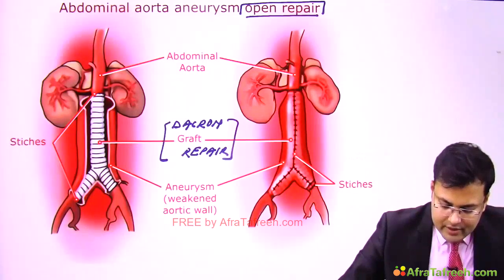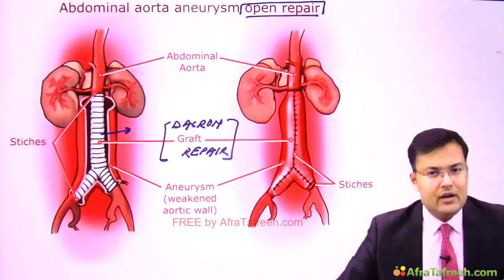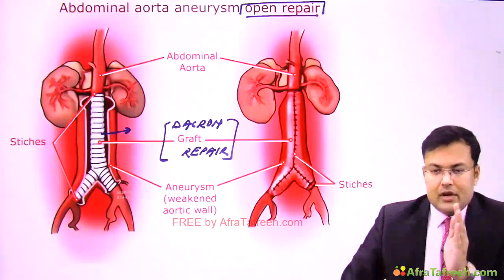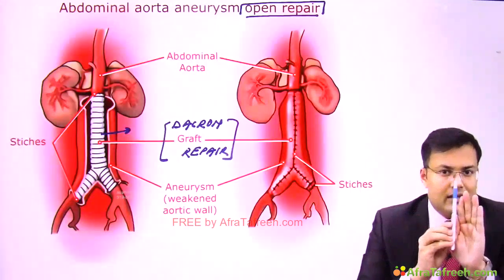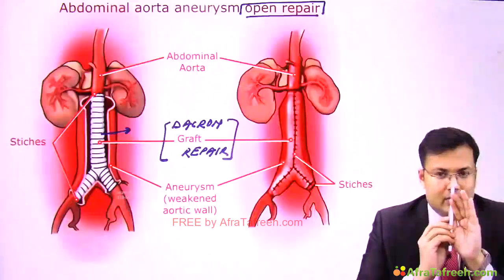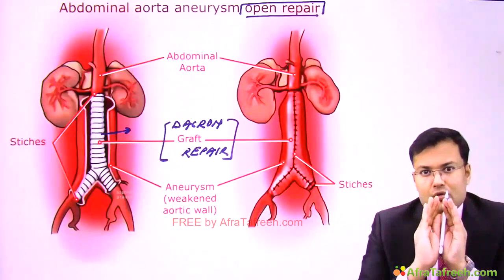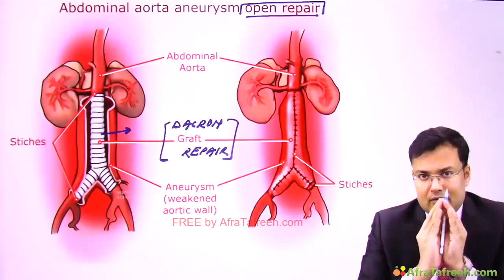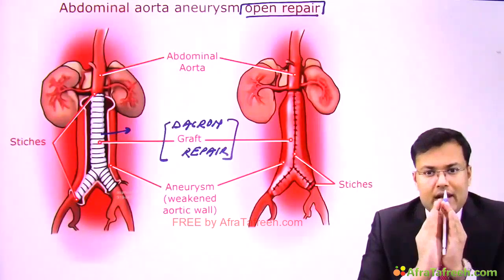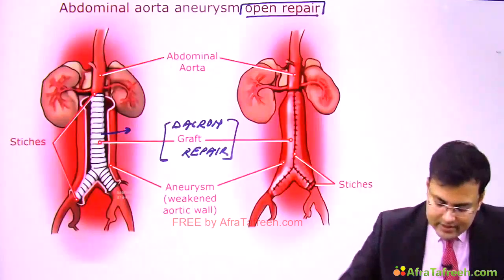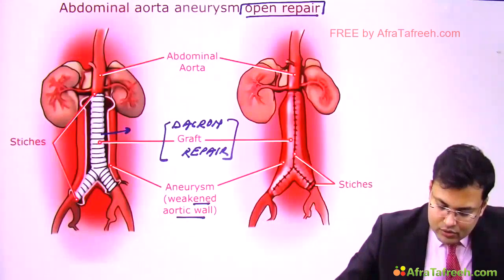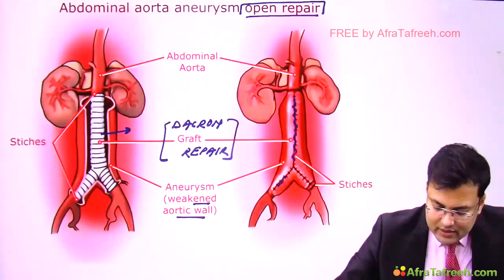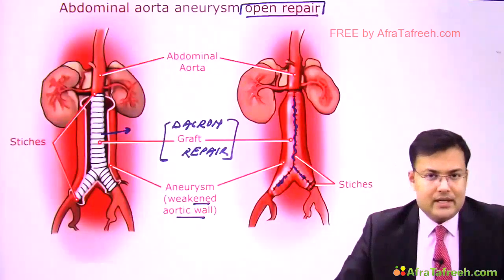Here you can see we are using this Dacron graft. After opening the aneurysm, we use the Dacron graft. After performing the vascular anastomosis with this graft, we close the wall of the aorta or wall of the aneurysm over the graft. Here you can see the weakened aortic wall is closed over this graft. Clear? So this is how the open repair is done.